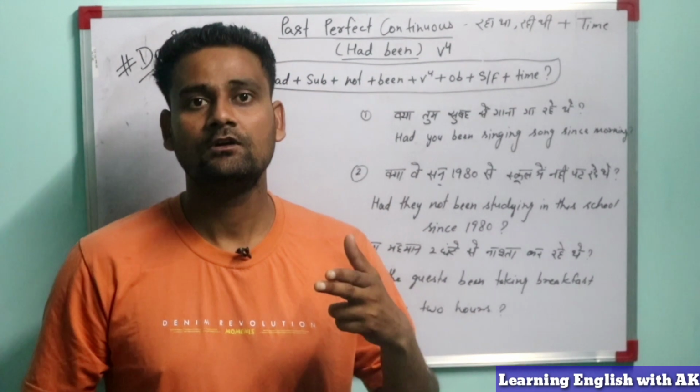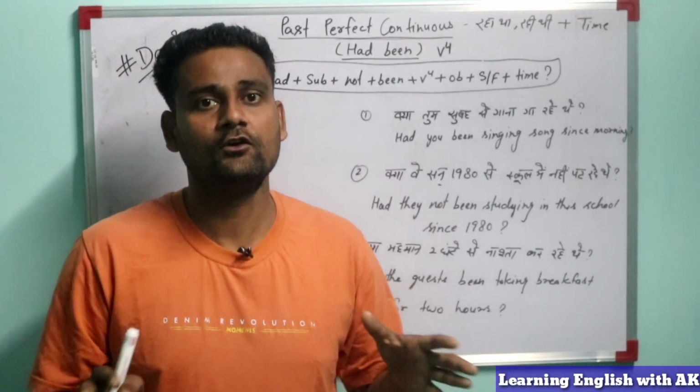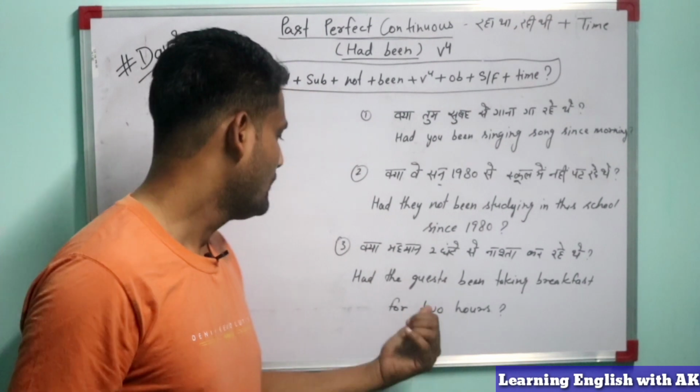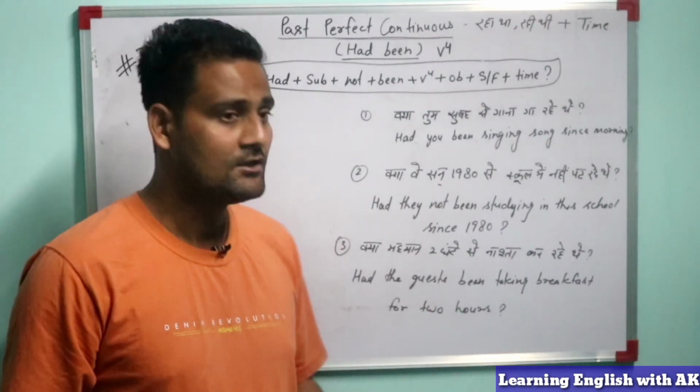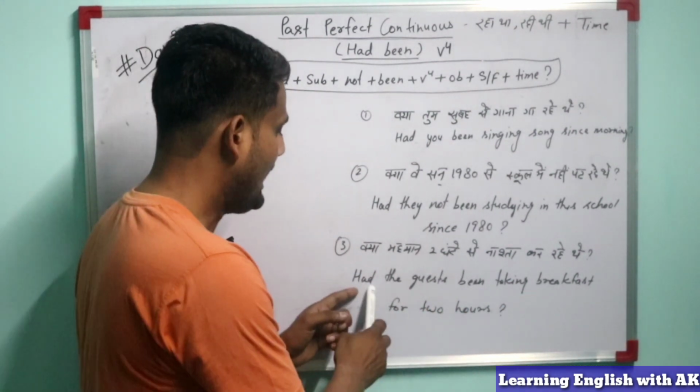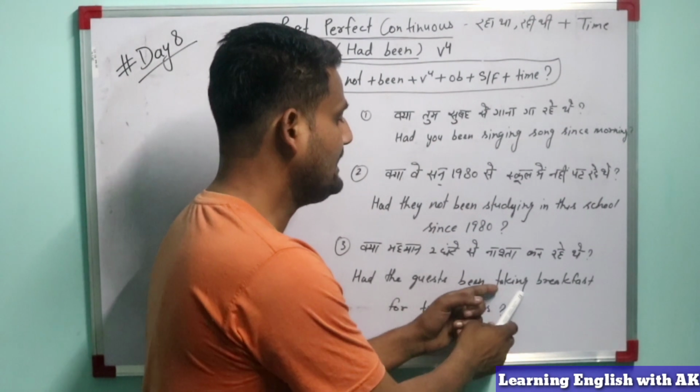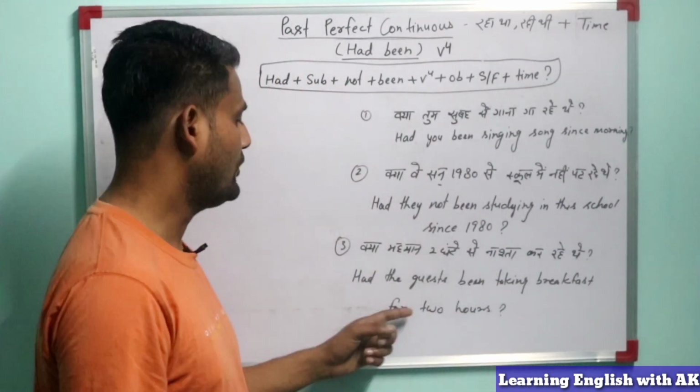So we don't know the definite time, so we will use "for" with the time duration. So how did we make this sentence? Had the guest been taking breakfast for 2 hours?